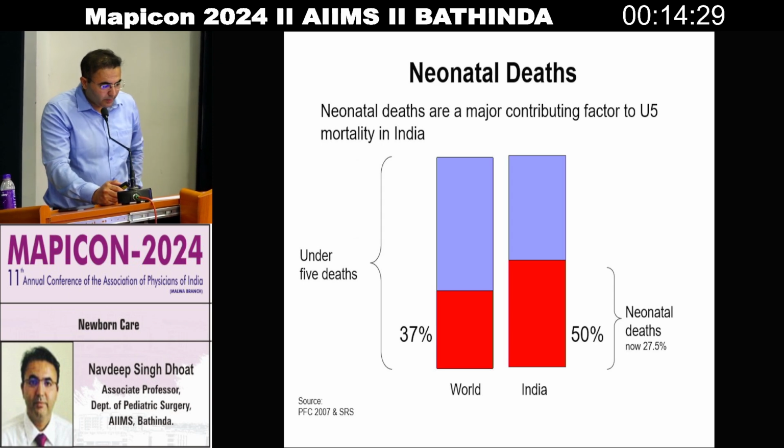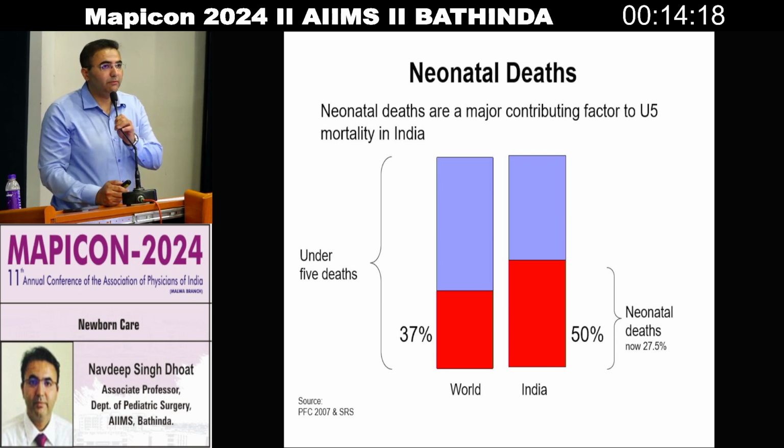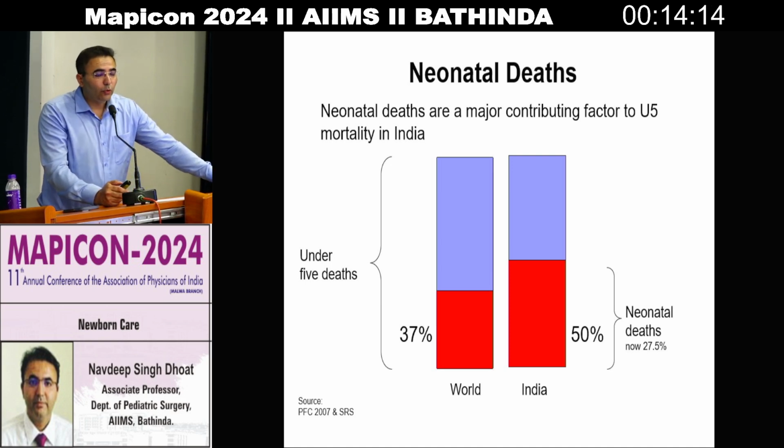Neonatal deaths among under 5 year deaths were 37% in the world, whereas in India that was around 50%. But now, because of the advances in NICU care, it has come down to 27.5%.